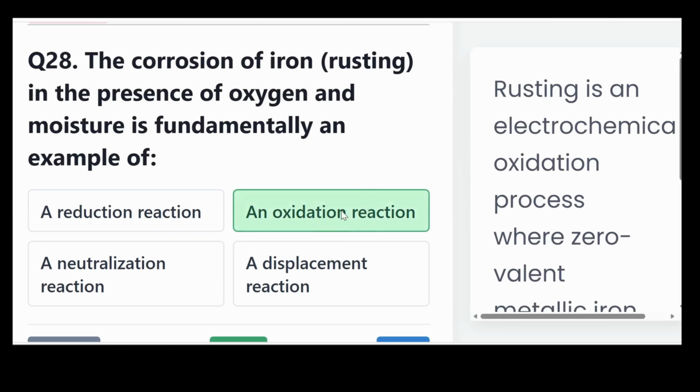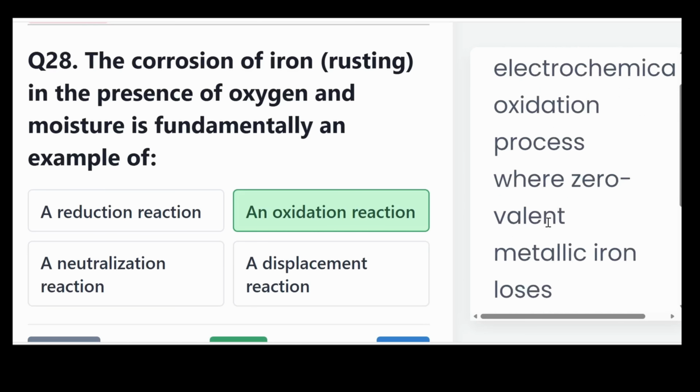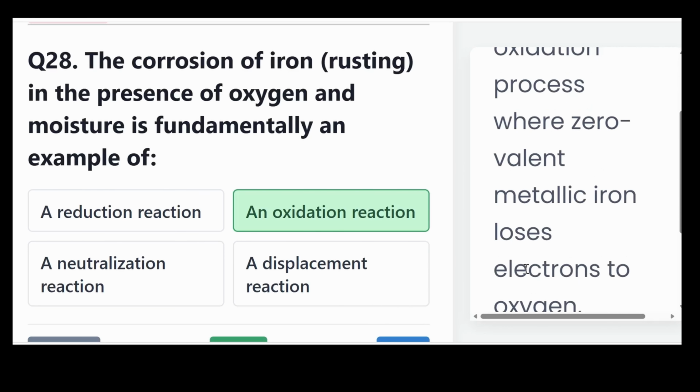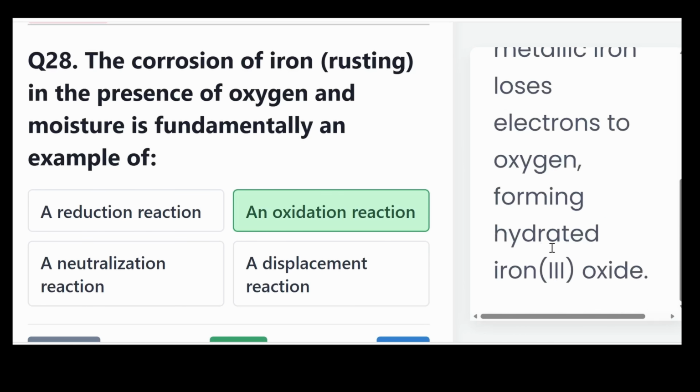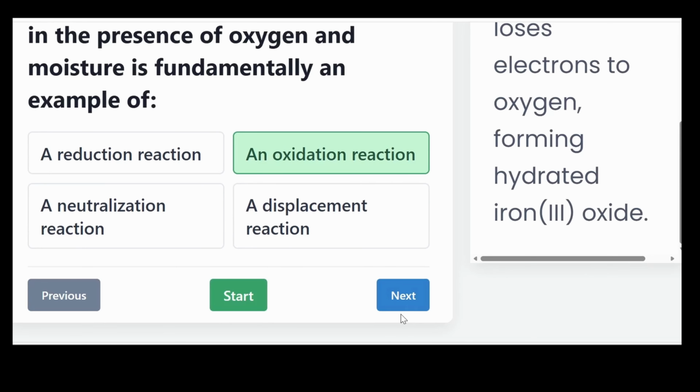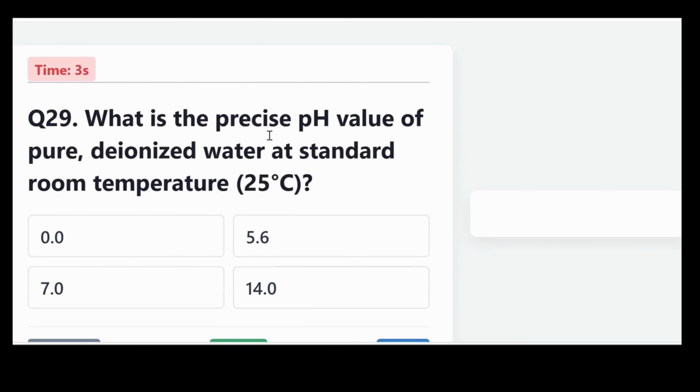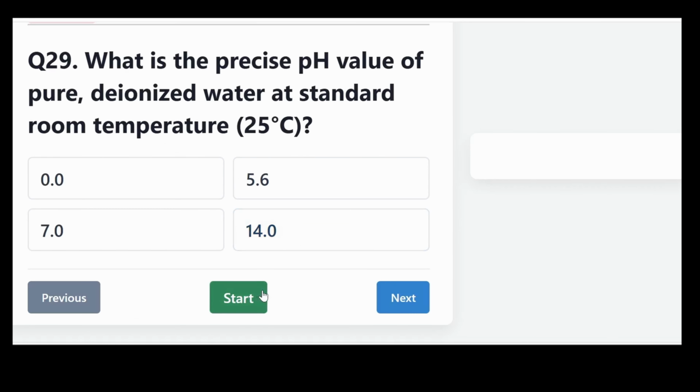The correct answer, an oxidation reaction. Rusting is an electrochemical oxidation process where zero-valent metal iron loses electrons to oxygen, forming hydrated iron(III) oxide. What is the precise pH value of pure deionized water at standard room temperature, that is 25 degrees Celsius? Is it 0.0, 5.6, 7.0, or 14.0?